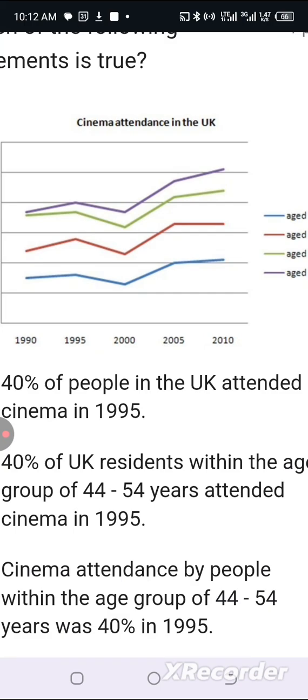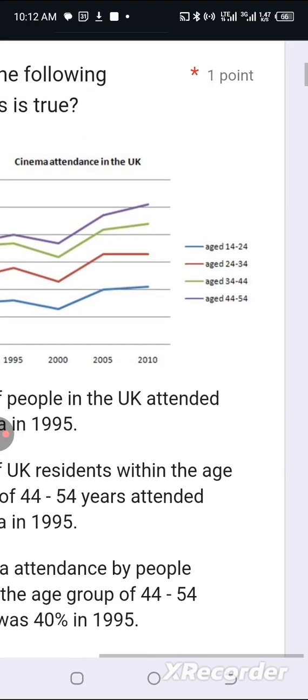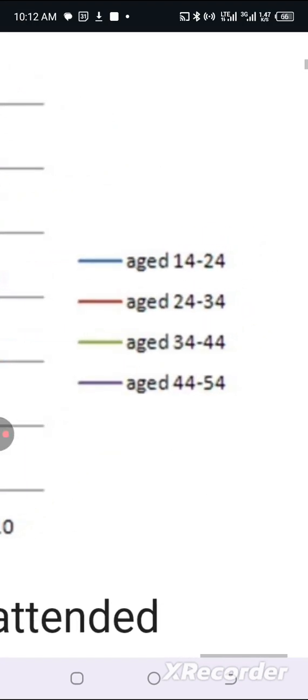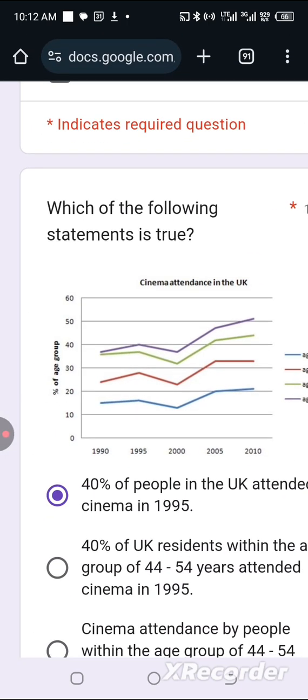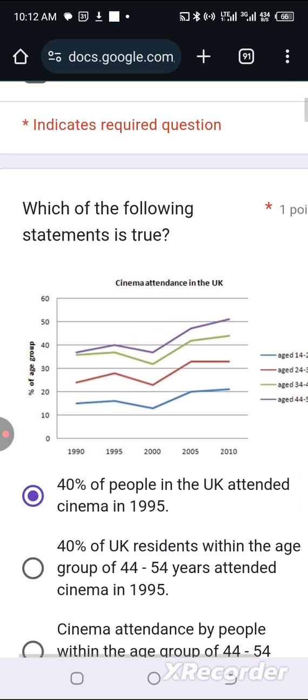40% of people, no. We have data for different age groups, 14 to 24, 24 to 34. So there are four different age groups. So you can't say 40% of people. If you say 40% of people, that means you are referring to everybody in the UK. But that's not what is on the chart. The chart has categorized people into different age groups. So this first sentence does not mention age group. So that makes it faulty.